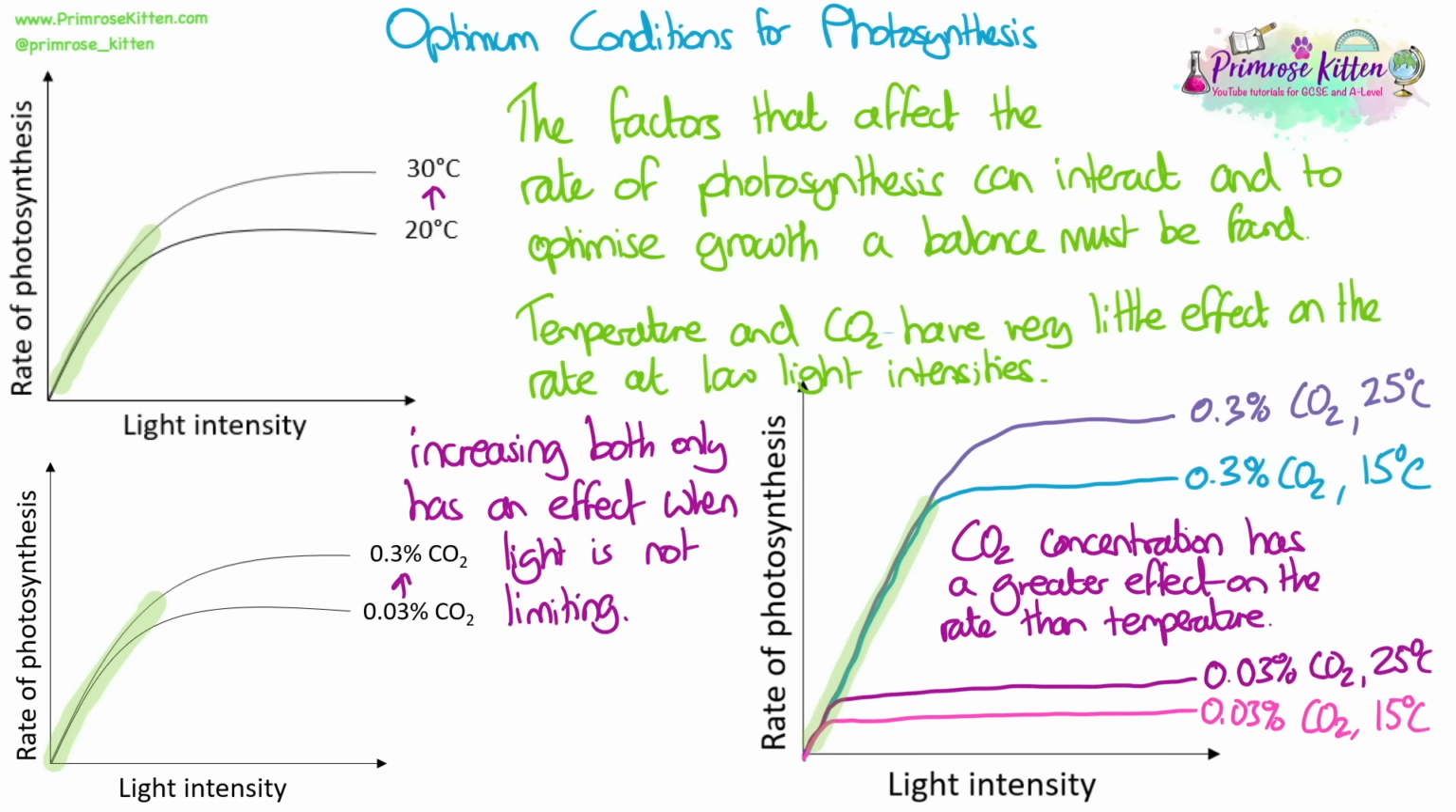From this graph, where we actually have all three factors plotted together, light intensity, two temperatures, and two different carbon dioxide concentrations, carbon dioxide concentration actually has the greater effect on the rate than the temperature, because you can see here that the 0.03% carbon dioxide lines are much lower than the 0.3% carbon dioxide concentration lines, and the gap between the 15 and 25 degrees is actually a lot smaller.